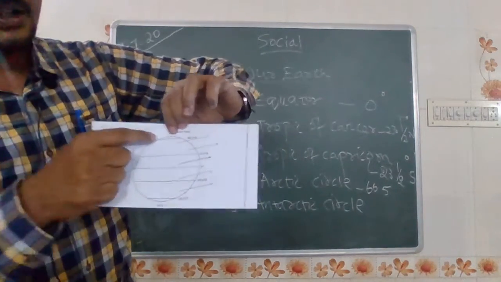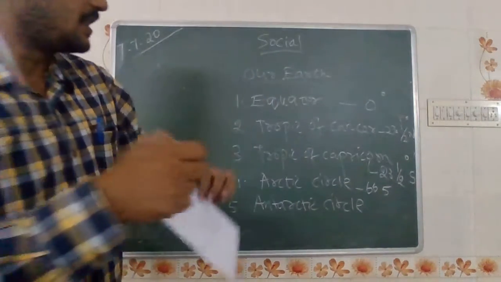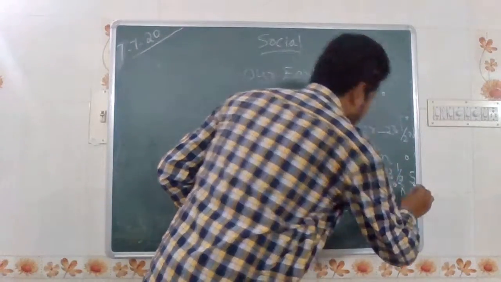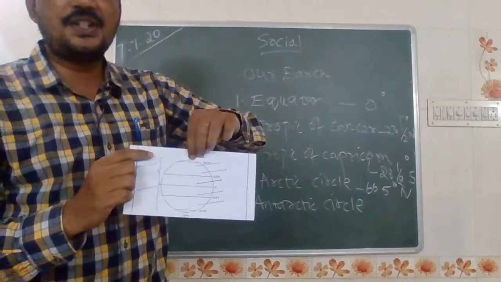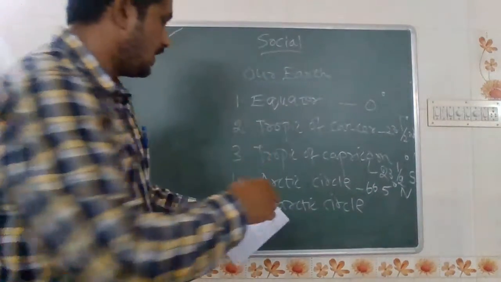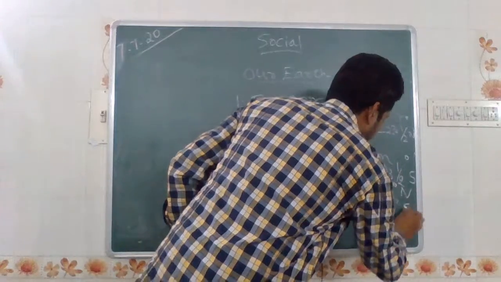This one, see, near the North Pole, is the Arctic Circle. This comes under 66.5 degree north. The Antarctic Circle comes under 66.5 degree south.